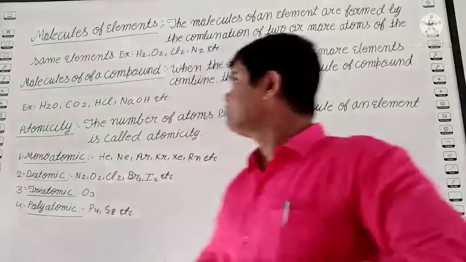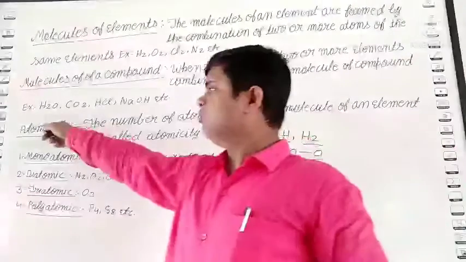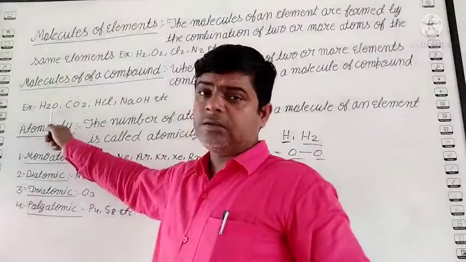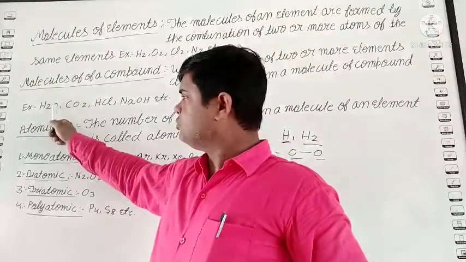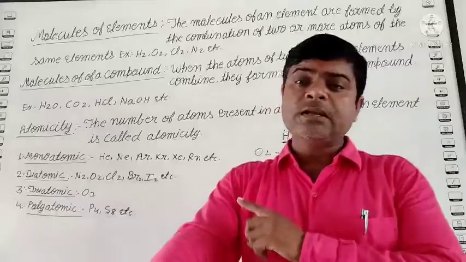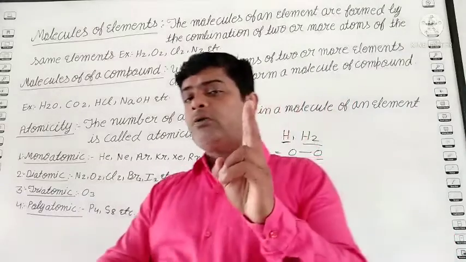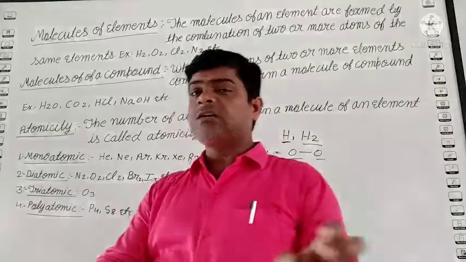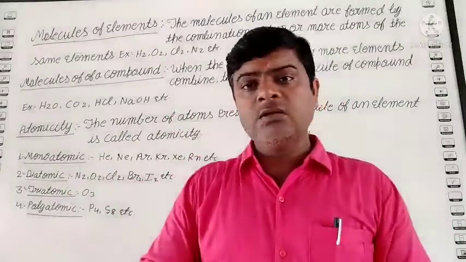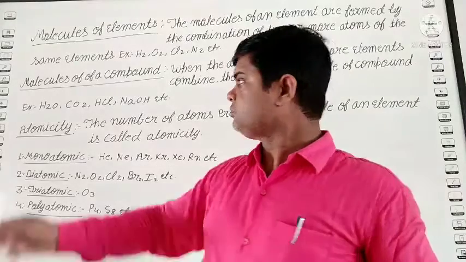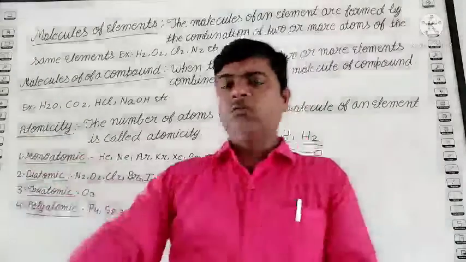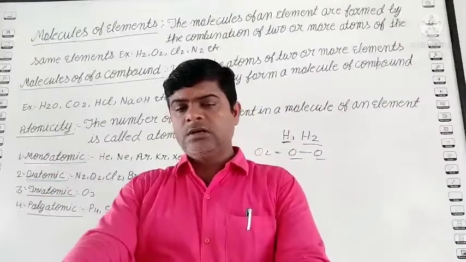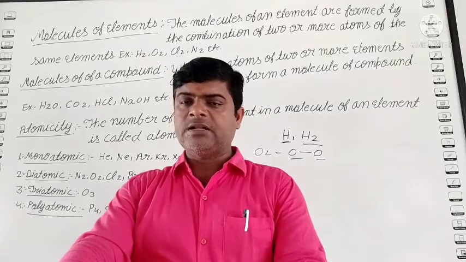See, H2O is the water. What does it represent? It represents two hydrogen atoms and one oxygen atom joined together. It forms the water molecule. CO2, one carbon and two oxygen joined together, forms the carbon dioxide.